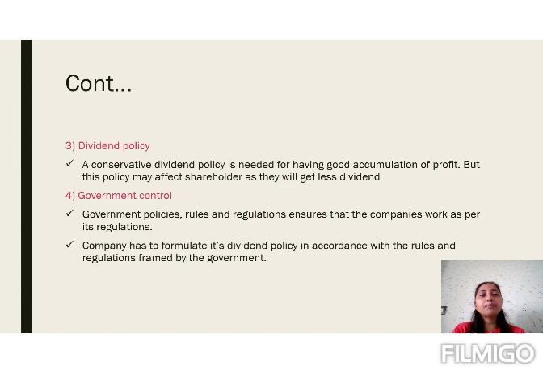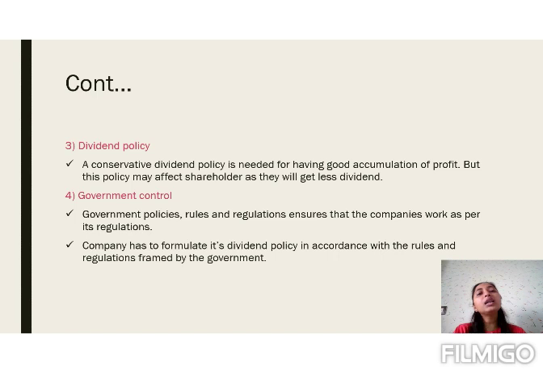Next is the dividend policy. There are mainly two types of dividend policies. First is the conservative dividend policy and second is the liberal dividend policy. In case of the conservative dividend policy, the company believes in giving a lesser amount as dividend. In that case, naturally the retained earning will be more. Why? Because out of the net profit, we are using only a little amount for the distribution of dividend. So naturally, the retained earning will be more.